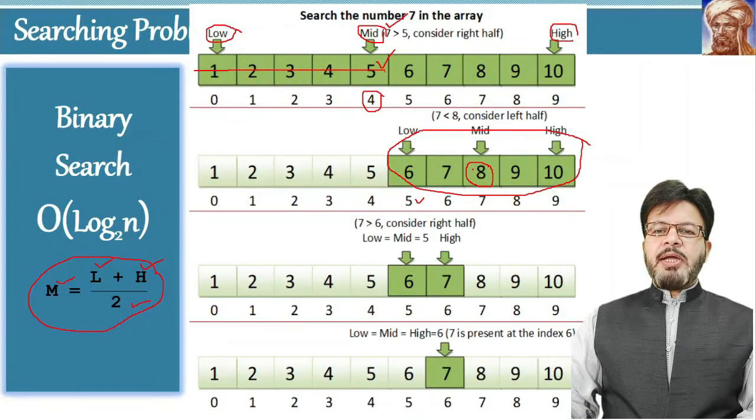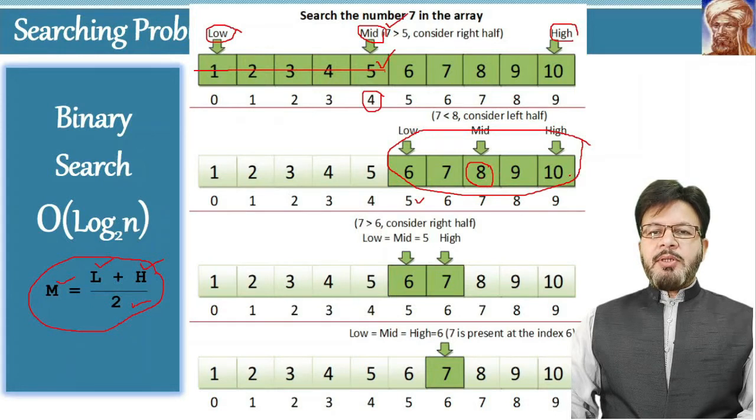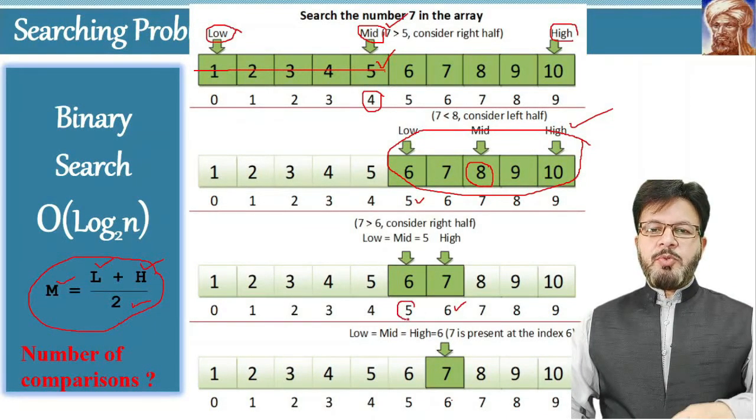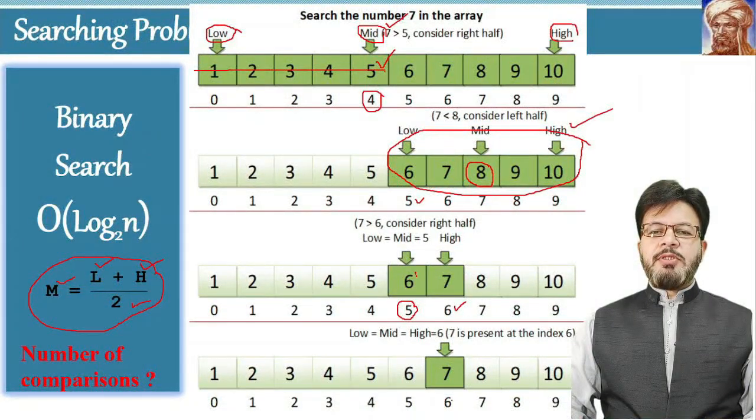Therefore, the array on the right side of this midpoint, including the midpoint, can be omitted, and the remaining part of the array will be considered. That is, only 2 elements will be left, location 5 and location 6. So we will move our pointer high to the location before the mid, that is location 6. Pointer low will point to 5 and pointer high will point to 6. When we find the midpoint, that is (5 + 6) / 2, the answer will be 5. Now we compare our required element with this element.